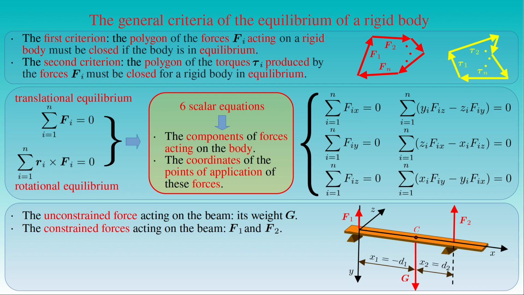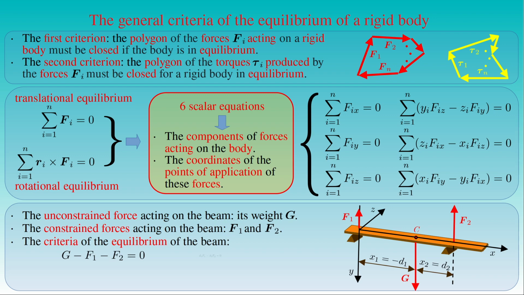Since all the forces acting on the beam are parallel with the y-axis, their x and z components vanish and their y components are equal to the magnitude of G, minus the magnitude of F1, and minus the magnitude of F2, respectively. As a result, the vector equation describing the criterion of the translational equilibrium of the beam has a non-vanishing y component, stating that the magnitude of the weight G, minus the magnitude of the force F1, minus the magnitude of the force F2 is equal to 0.